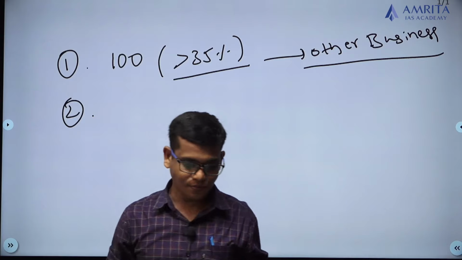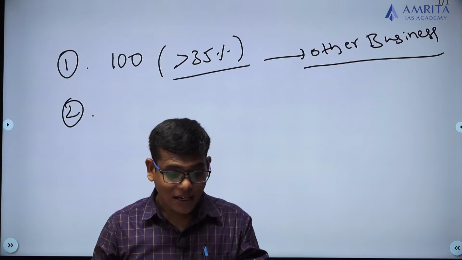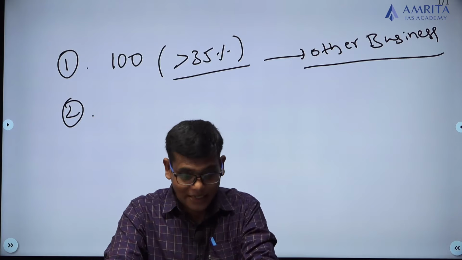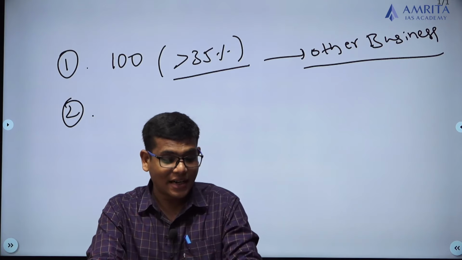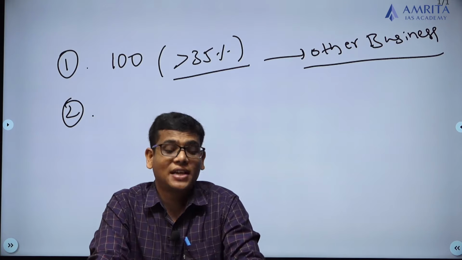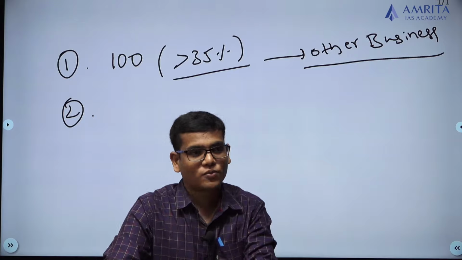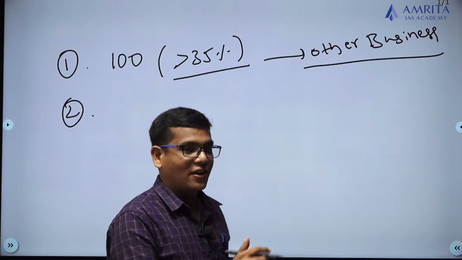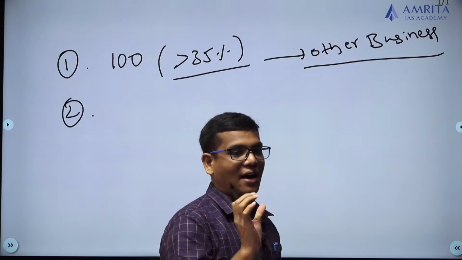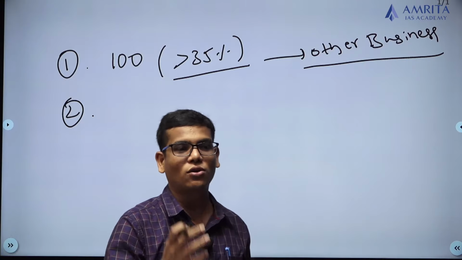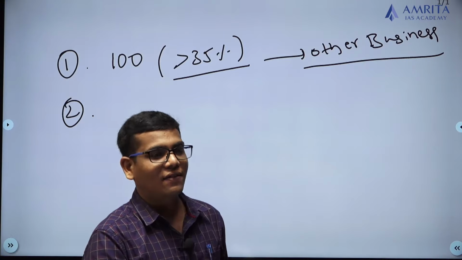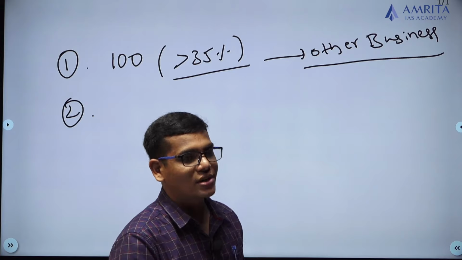Second one. A promoter with a stake of over 20% in a company cannot sell more than half of their stake in an IPO. See, I said the offer for sale is there. That means in an offer for sale, the existing promoter wants to sell away his own shares.